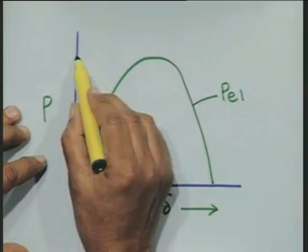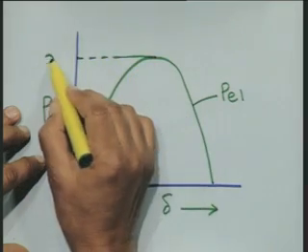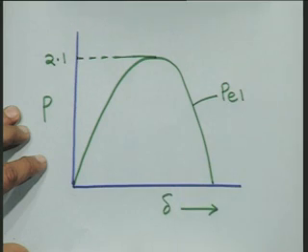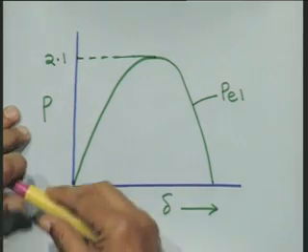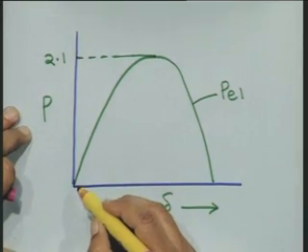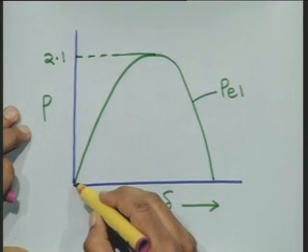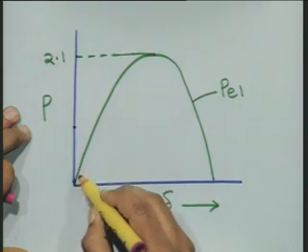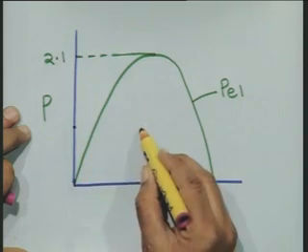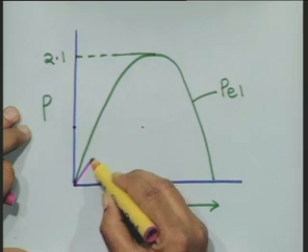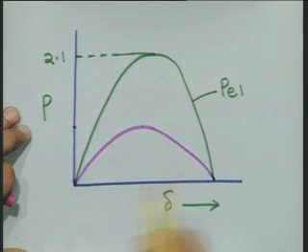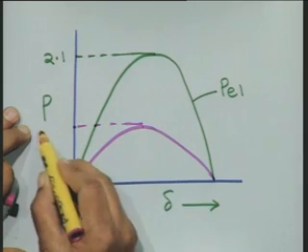In this particular case, this is 2.1 P maximum value. Under faulted condition, the power angle curve was found to have a maximum value of around 0.808, and therefore the characteristic can be shown to be like this. And this is 0.808.